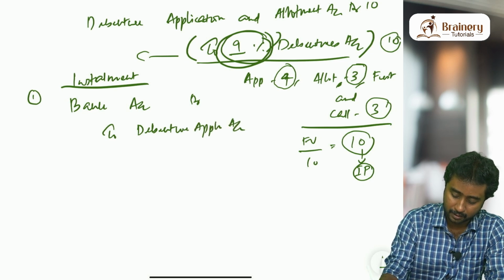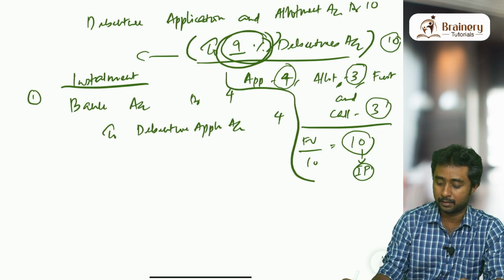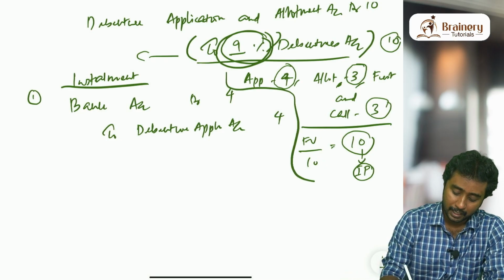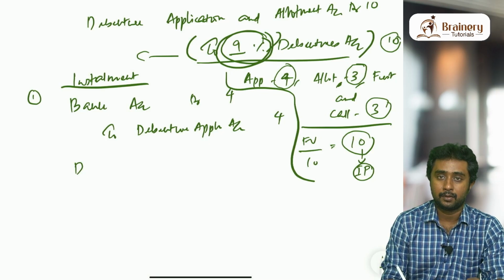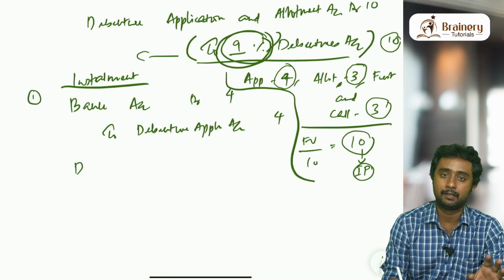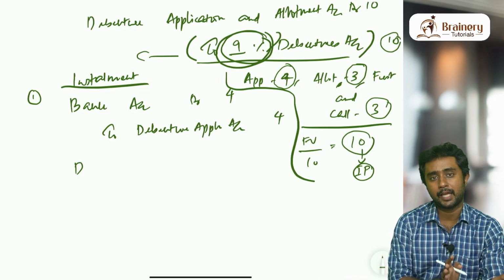Debenture application account. How much will I pay? Think that only one debenture is there, so I will be paying 4 rupees. After that, the next entry, share application account debit to share capital. You just have to replace the word share with debenture and share capital with dash percentage debentures. This is your job. All the entries are the same as shares.